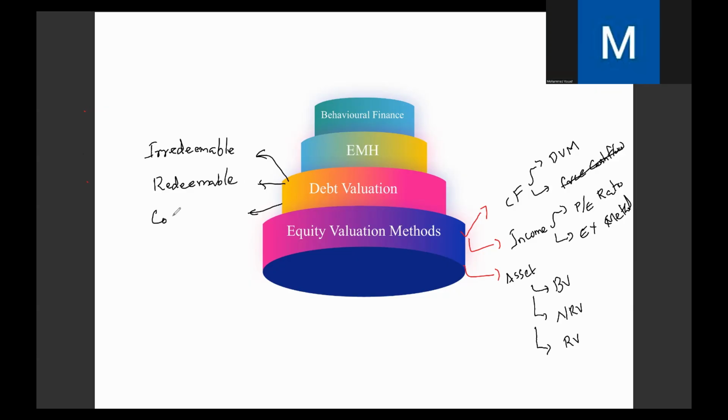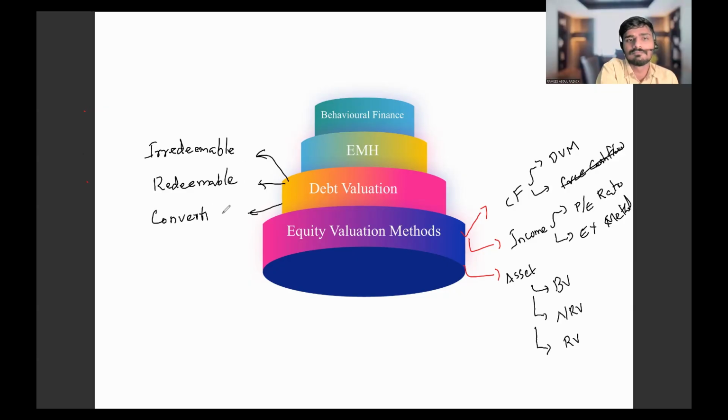Is convertible redeemable or irredeemable? Convertible are redeemable ones, right? They can redeem into shares. They can give back that bond and collect the shares. So there are 3 types of loan notes: irredeemable, redeemable, and convertible. In these 3 cases, we have to find market value of the loan note. You will be finding market value of the loan note by using present value of future cash flow.